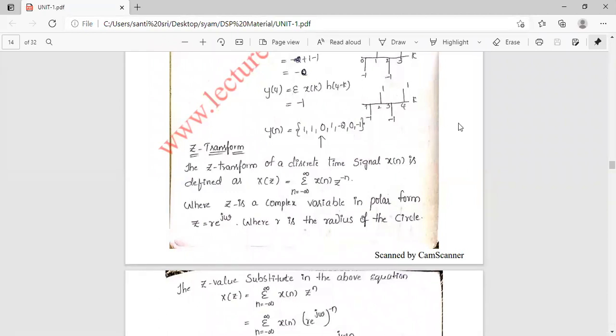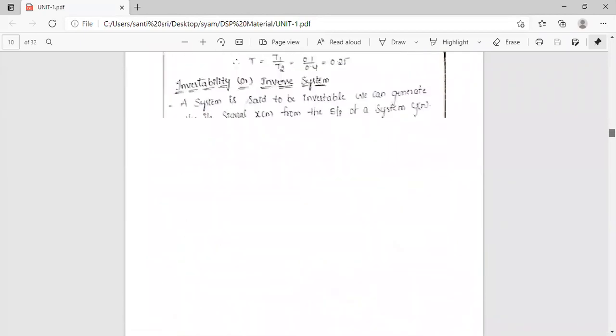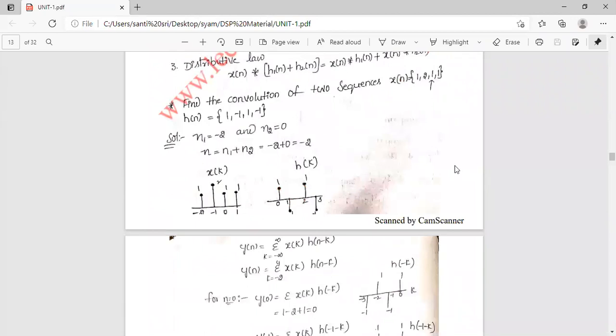A discrete time signal is represented like lines. See here, this is a discrete time signal. Like that it will be defined. After that we will see the classification of signals. A signal is a function of one or more independent variables.